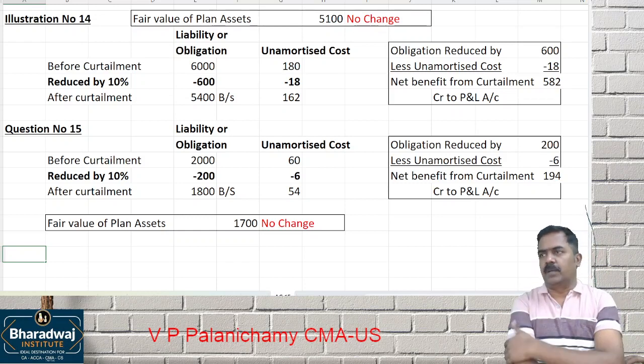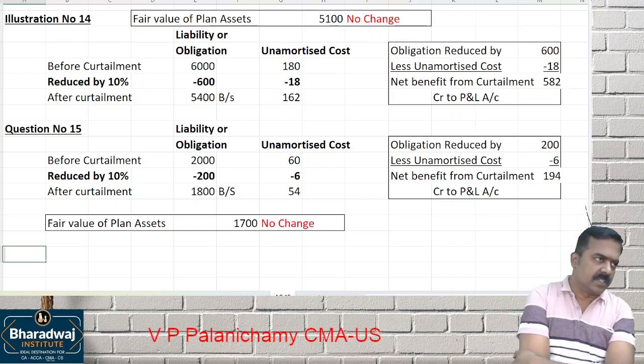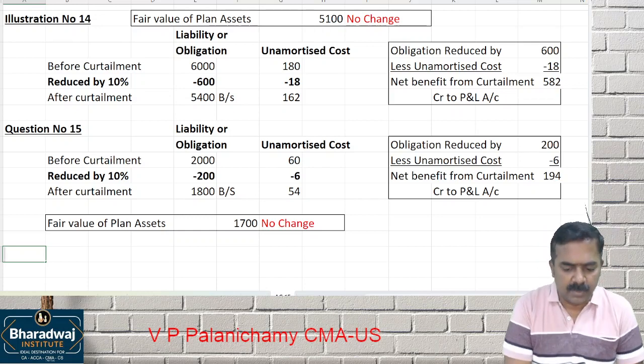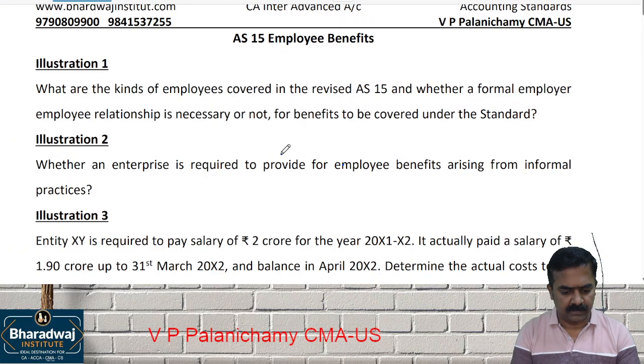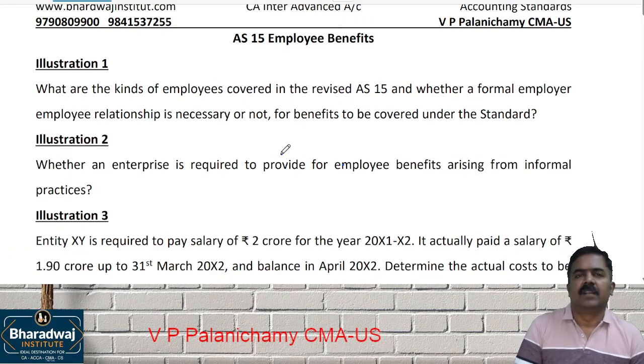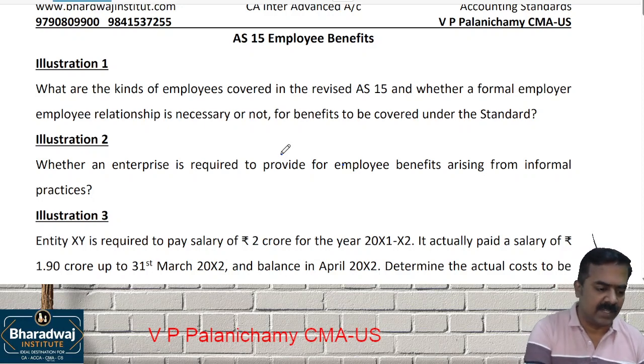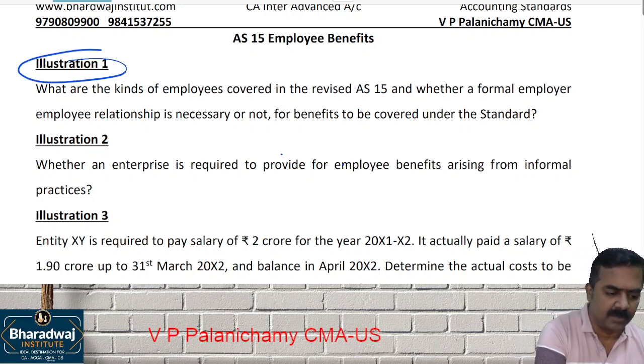Question number 16, we'll come to that later. We'll go to question number 1. We'll practice some questions from your ICAI material. Wherever the word illustration is used, it is taken from your ICAI material. Now,